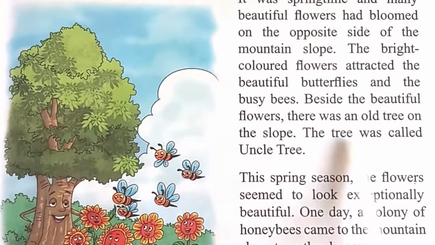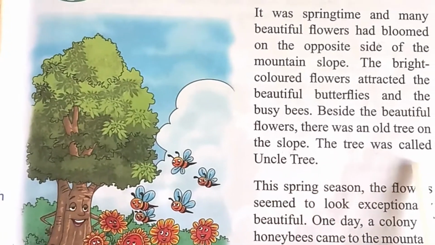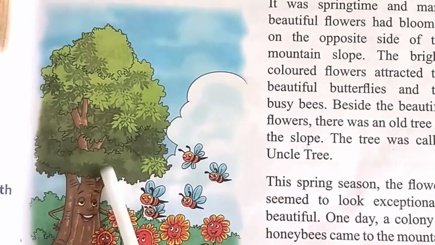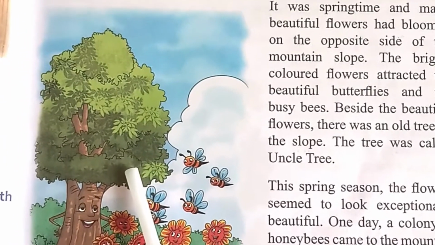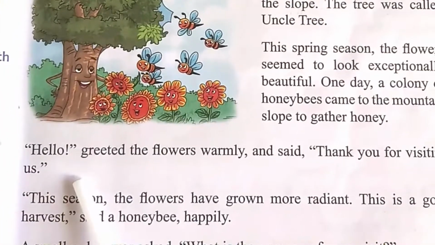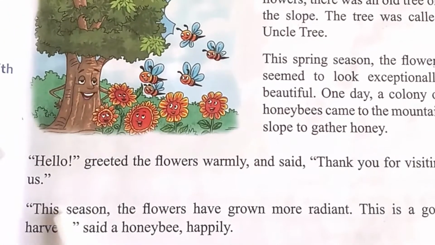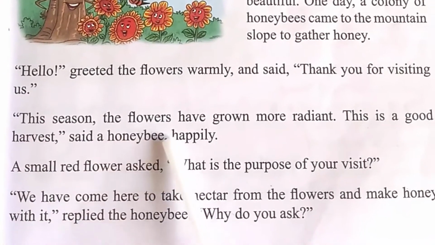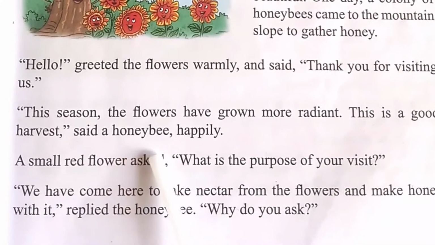Beside the beautiful flowers there was an old tree on the slope. The tree was called Uncle Tree. This is the big tree that you can see here in the picture, children. That is called Uncle Tree. "Hello," he greeted the flowers warmly and said, "Thank you for visiting us. This season the flowers have grown more radiant. This is a good harvest," said a bee happily.